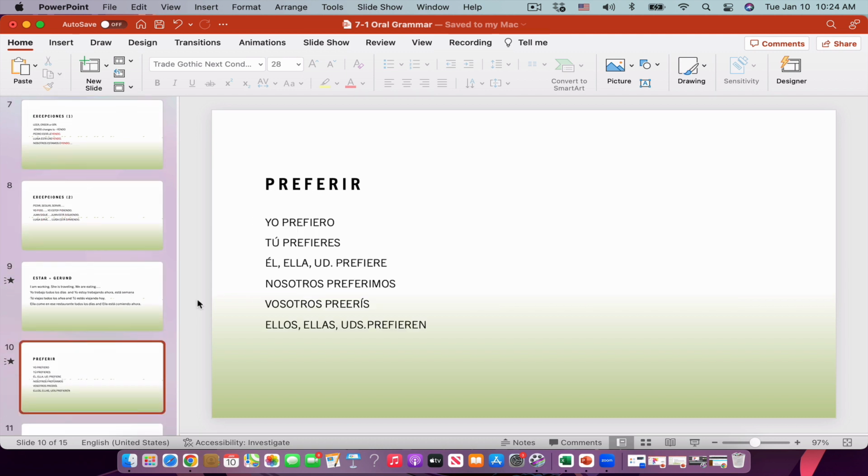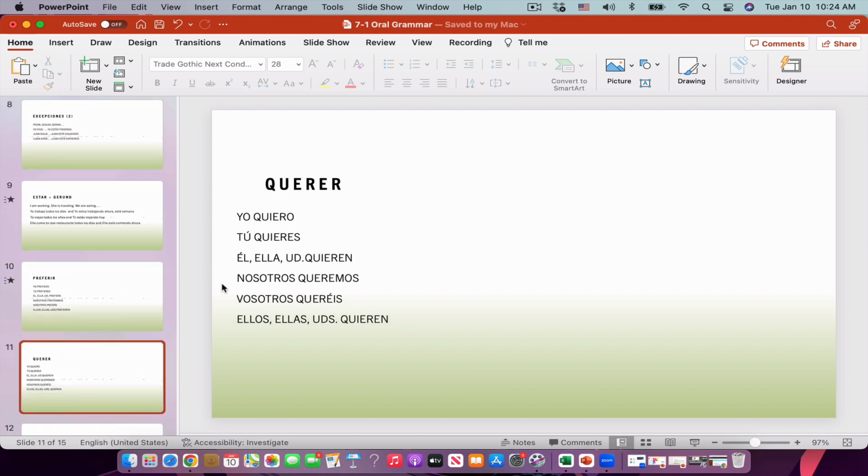Now, in this chapter, we also have some verbs that are used very often in Spanish. They're very important. They are also irregular. So in this case, these verbs, we use them a lot. For example, preferir, I prefer to do this. You prefer to do that. And the way we conjugate preferir is yo prefiero, tú prefieres, él prefiere, nosotros preferimos, vosotros preferís, ellos prefieren. So these verbs, as you see, are a little bit irregular because the e changes to ie.